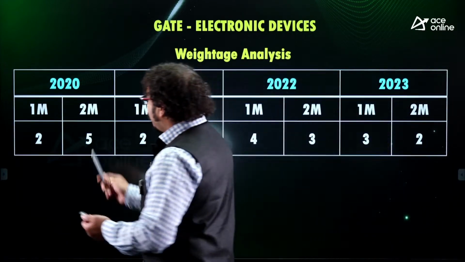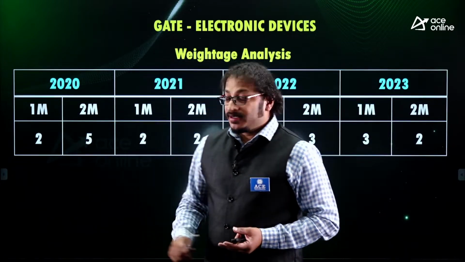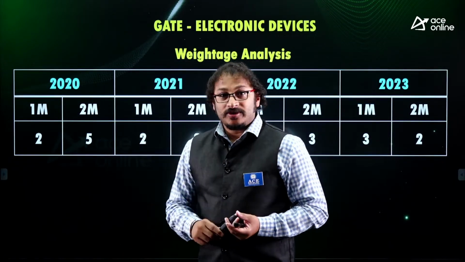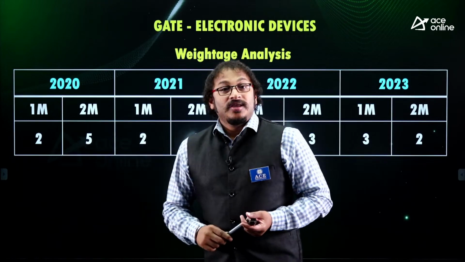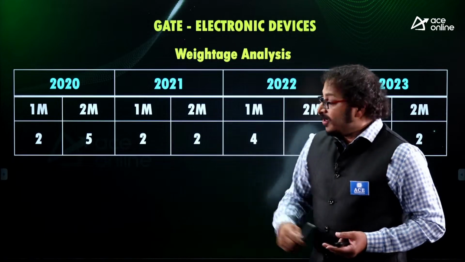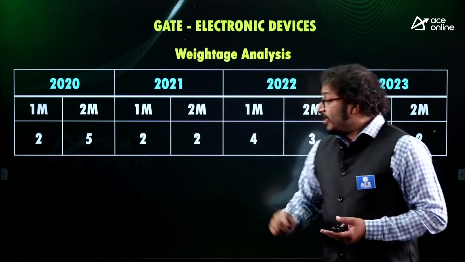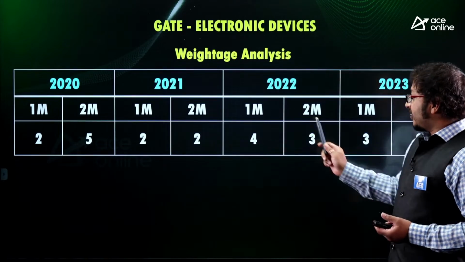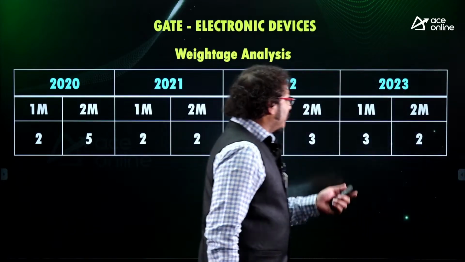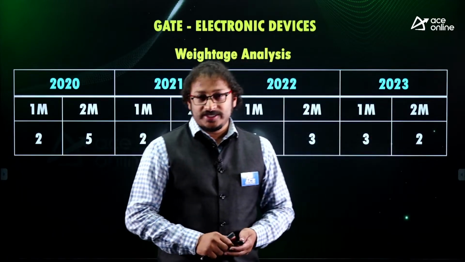Guys, if you go through here, in 2020, you got 2 1-mark questions and 5 2-mark questions. That is 2 plus 10, 12 marks in 2020. That is amazing, right? In 2021, 2 plus 2 times 2, that is 6 marks. In 2022, 4 1-mark and 3 2-mark questions. Whereas in 2023, you got 3 1-mark and 2 2-mark questions.